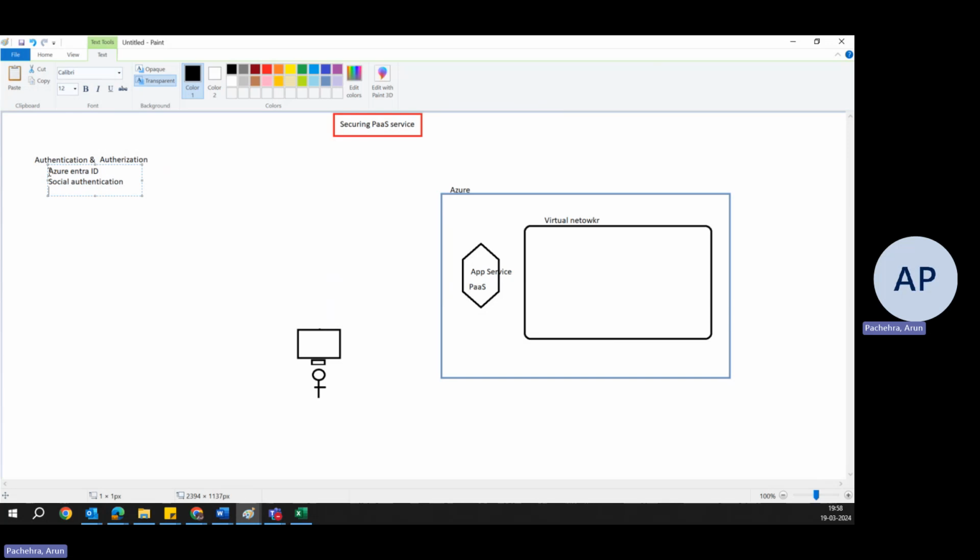It gives you an option: either you can create your credentials or you can utilize your Gmail ID, your Facebook ID, or your Microsoft ID to log in. So you can utilize that feature of app service for the folks who are not in your Active Directory and you want them to access or log into your application. So you have to build that application accordingly, right?